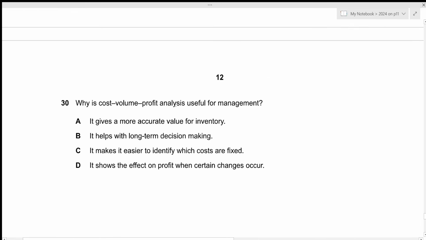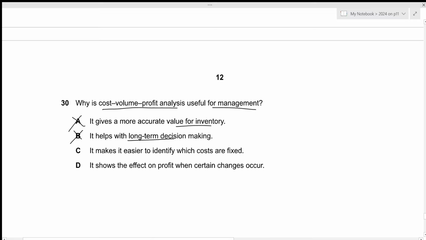Why is cost volume profit analysis useful for management? Because by changing one of the factors, cost or volume, we can see the effect on the remaining factors. So it will give a more accurate value for inventory. This is not true because we're only taking a look at the changes and the impact it will have on the remaining factors. It helps with long-term decision making. That is also not true because since we are looking at the impact by changing one of the things, it will help in short-term decision making.